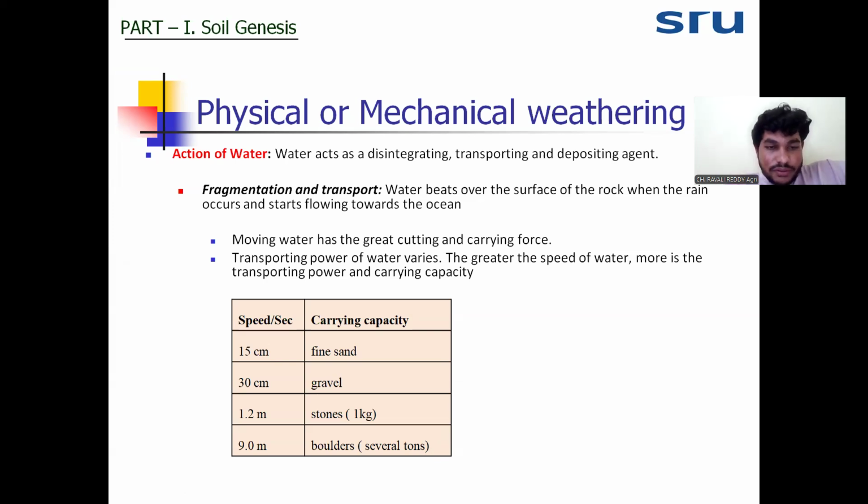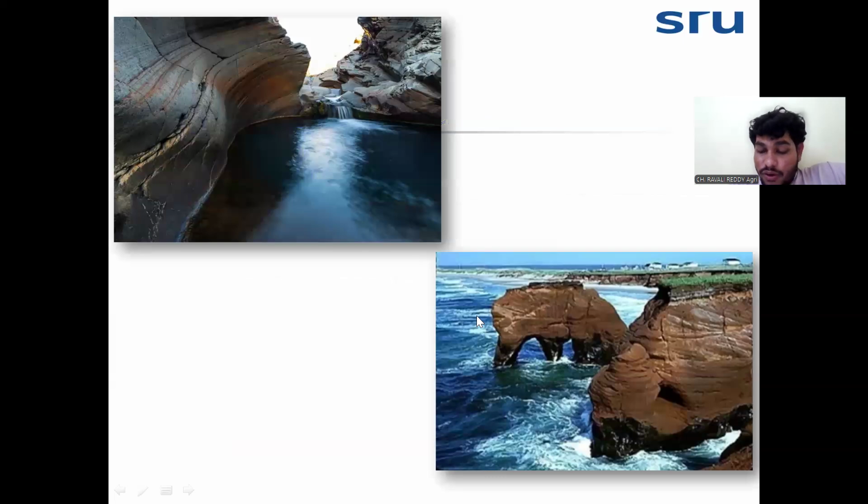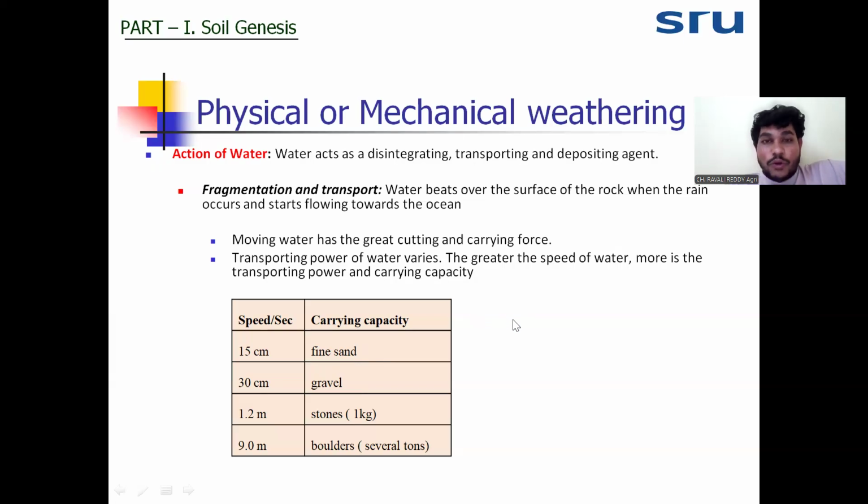Now we will see the carrying capacity of fine sand. For fine sand, the velocity of the water will be 15 centimeters per second. The carrying capacity for gravel is 30 centimeters per second. For stone, it is 1.2 meters per second, and for boulders, 9 meters per second. So water acts to cause erosion as well as transporting effect.